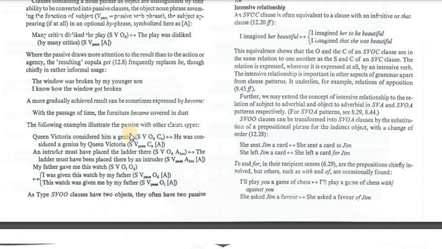Number two, put the main verb in the passive form, in the past participle form. Then if you have any auxiliary or modal verb, put them in the new sentence.